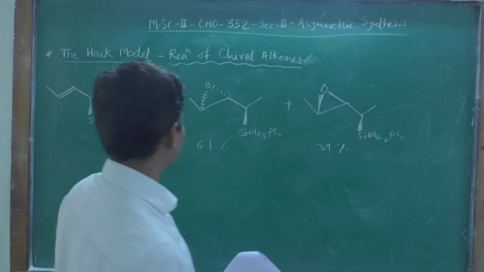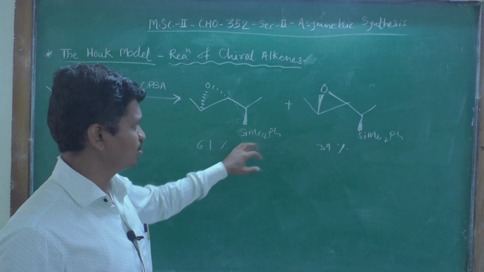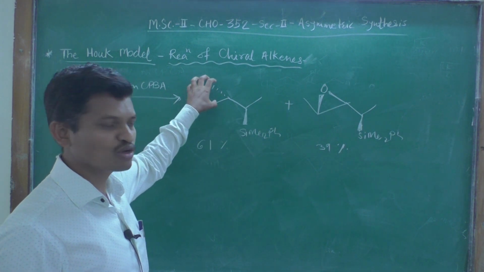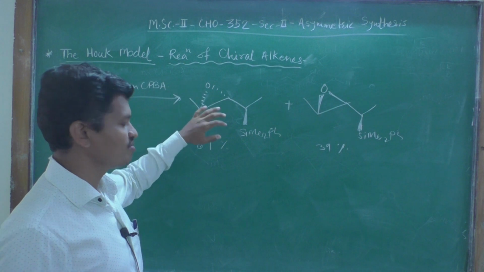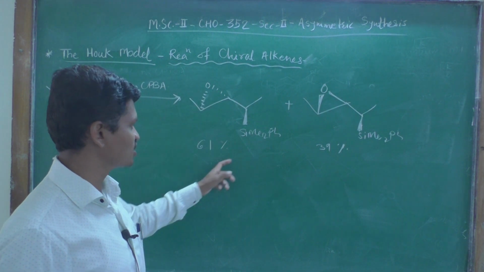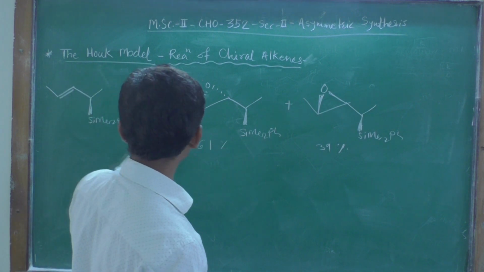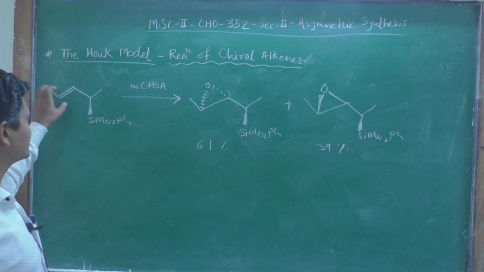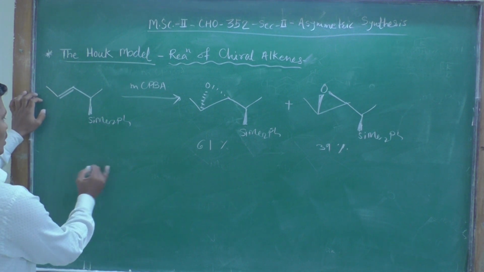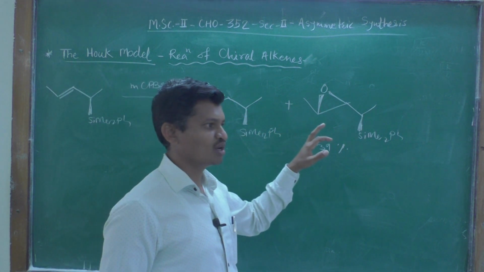So what it suggests is that this bulkier group and this epoxide are on the opposite side. As this is a favorable condition, no doubt this product forms in 61%, the major proportion. But as this is a trans alkene, the conformation that we are drawing is not eclipsing.